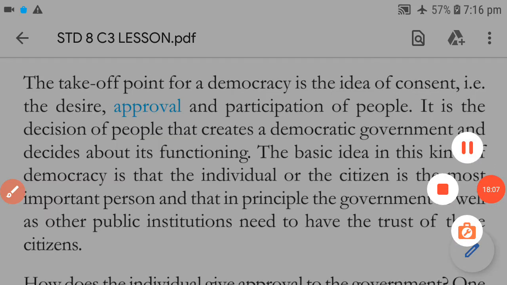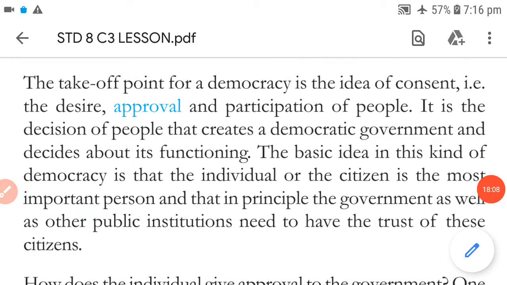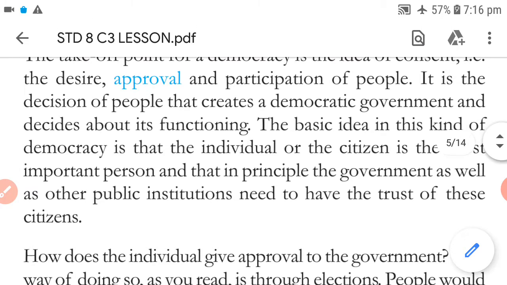So they are the people who are going to decide the functioning of the government. Means the people of India, as they elect their representatives, according to their wish, according to their desire, that democratic government is going to function. So the most important part, you can understand, is with the people who have the right to decide, who have the right to vote to elect their representatives.